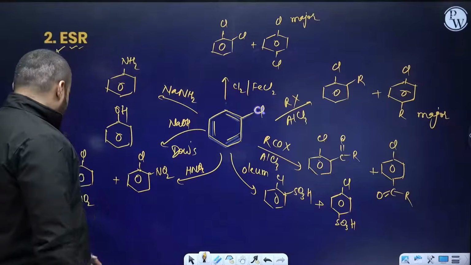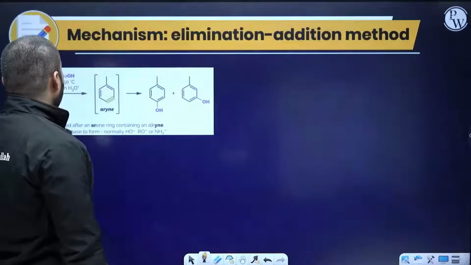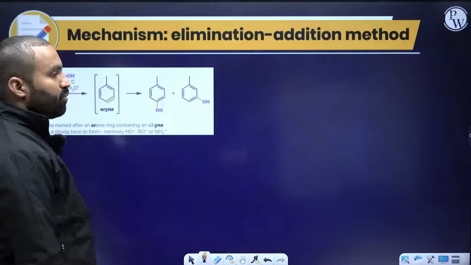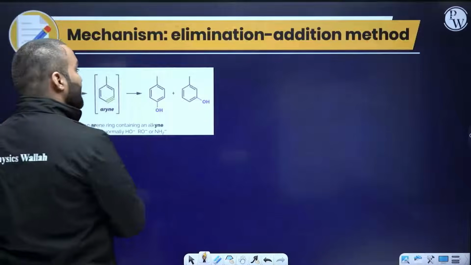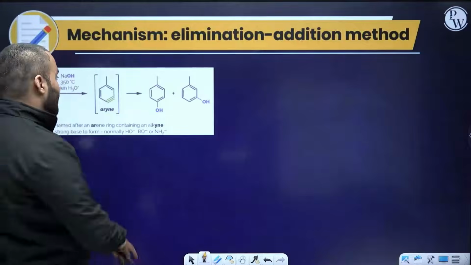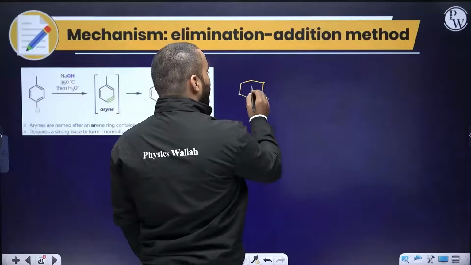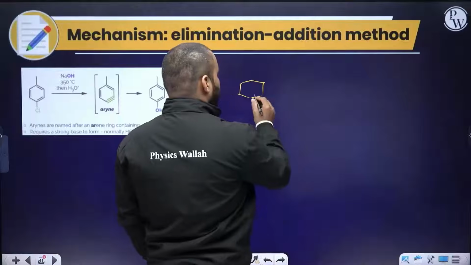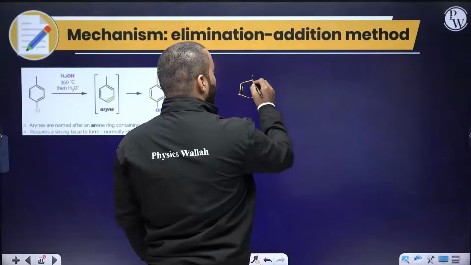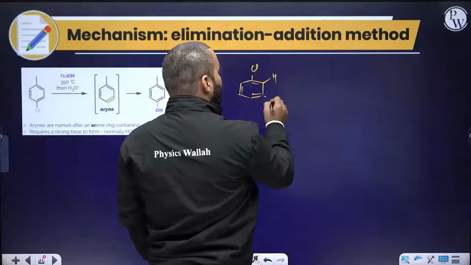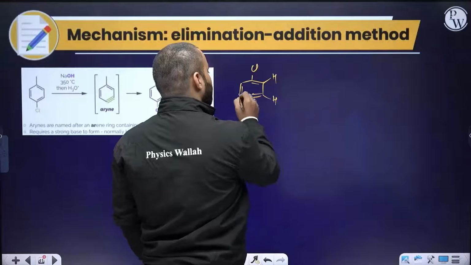Clear, everybody? Let's proceed. Now we have the mechanism that was explained to you: addition-elimination, and then the elimination-addition method. So we have chlorine present here. Let's say I have a chlorine, and you remember every carbon has hydrogen also present on it.